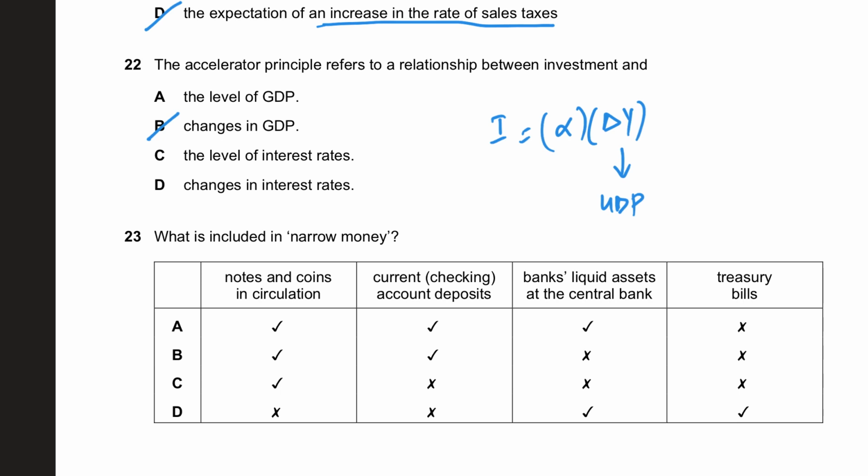In question number 23, they are saying what is included in narrow money. Guys, narrow money is something which is liquid, which is your notes and coins, which is your current account deposits, and which is also banks' liquid assets at the central bank. So the right answer in this case, guys, will be A, which includes all of this, and not treasury bills, because treasury bills are not as liquid as your notes and coins and current accounts and bank liquid assets. You need to go and sell your treasury bill, which may make it a little less liquid.